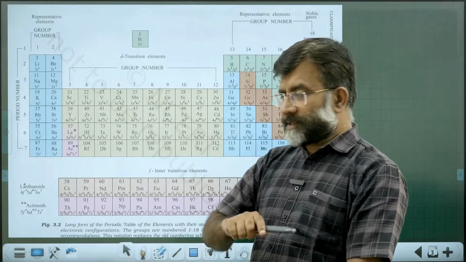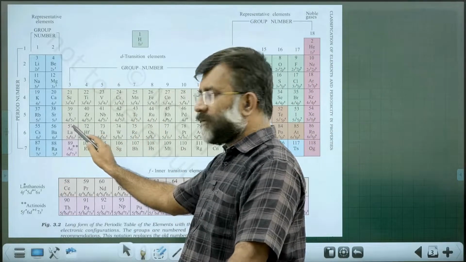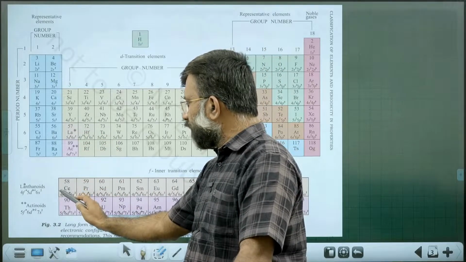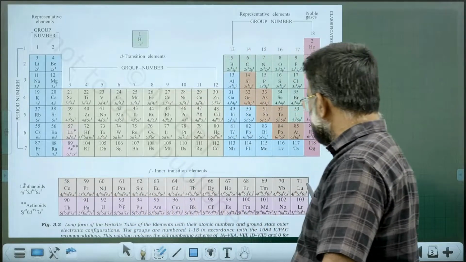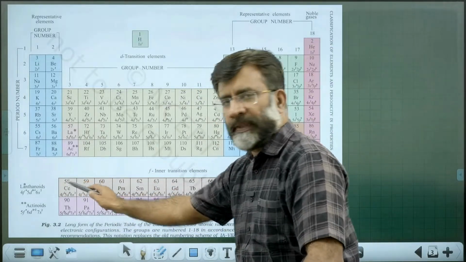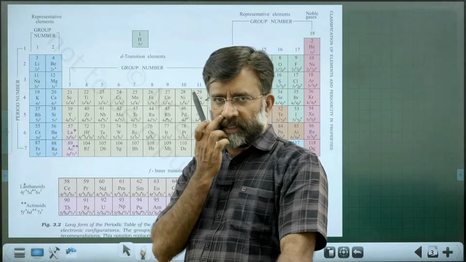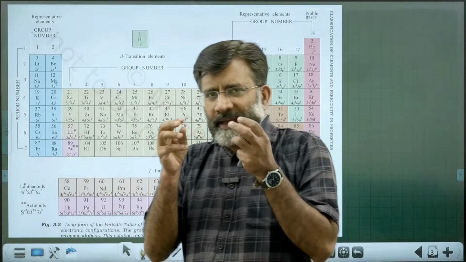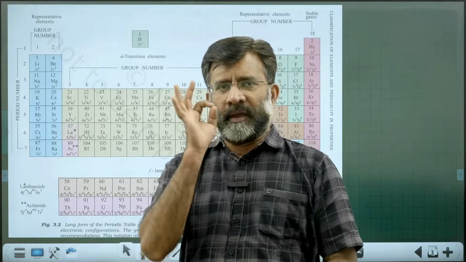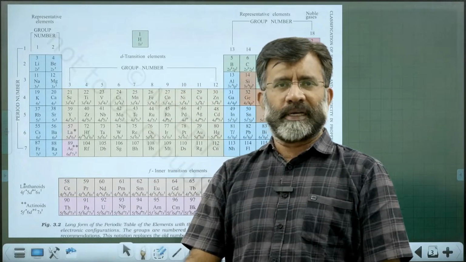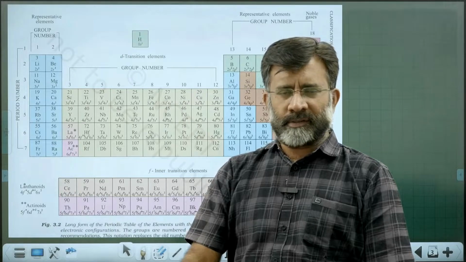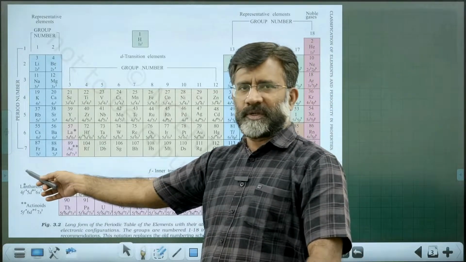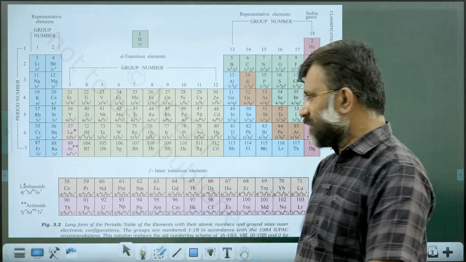While the third series, that is the 5D series, starts from 57 lanthanum. After 57, 58 is not here, we know it is going to 58 cerium. 58 cerium to 71 lutetium are available in the inner transition elements, F block elements, put separately. In F block elements, we know there is a gradual decrease in atomic size, the so-called lanthanoid contraction, due to the poor shielding effect of d and f orbital electrons. Lanthanoid contraction is a very famous phenomenon. We are going to discuss that many times later on also.